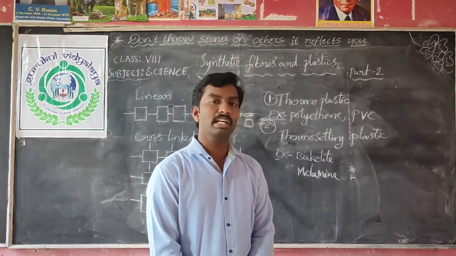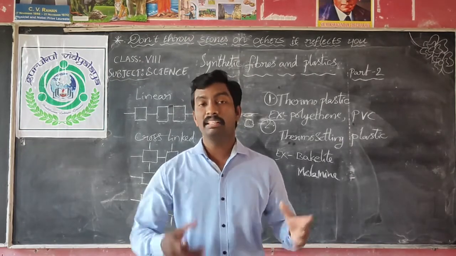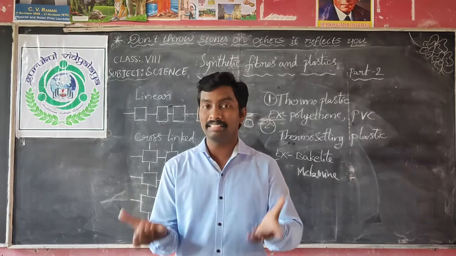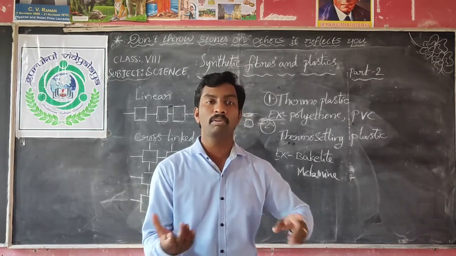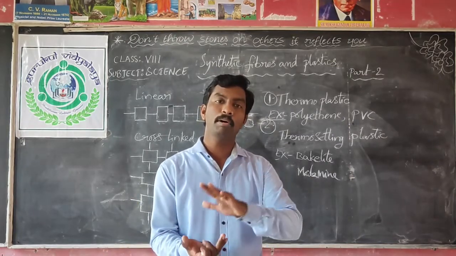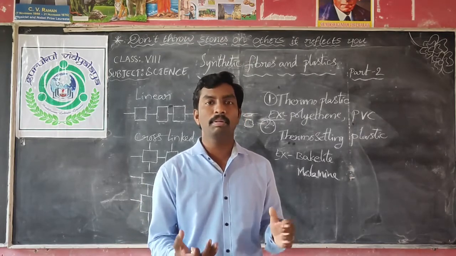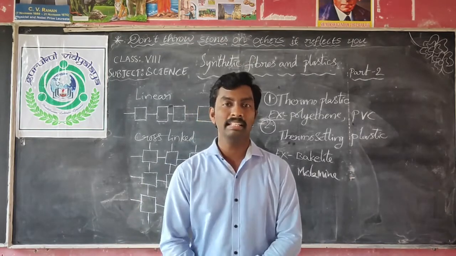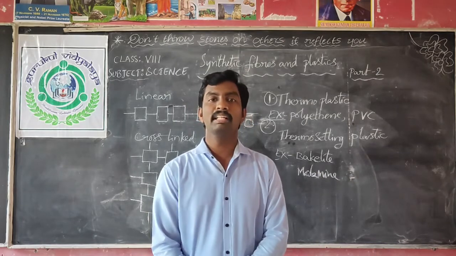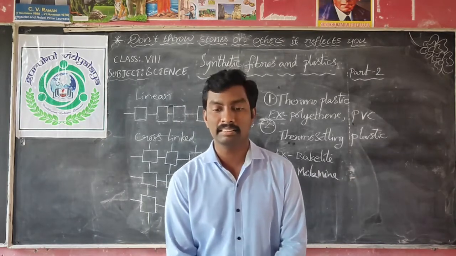In olden days we were using different types of utensils or containers which were made up of wood. After that, we used containers made up of metals. So people were troubled by using those metallic containers. But what happened nowadays? Why are people using these plastics?